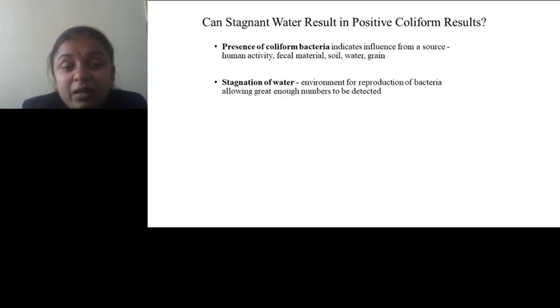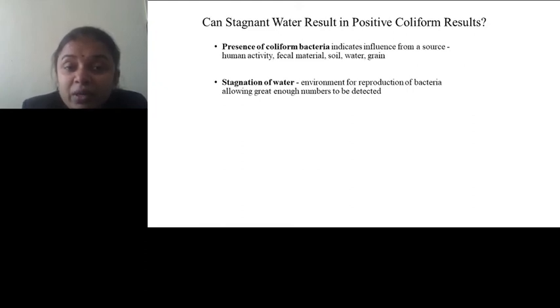If that stagnant water is contaminated with fecal material, then definitely it may have fecal coliform bacteria, because it allows the growth and reproduction of certain bacteria.